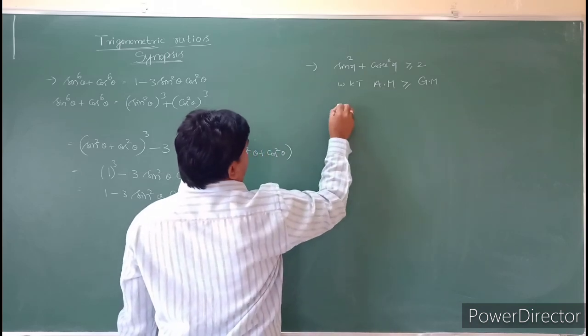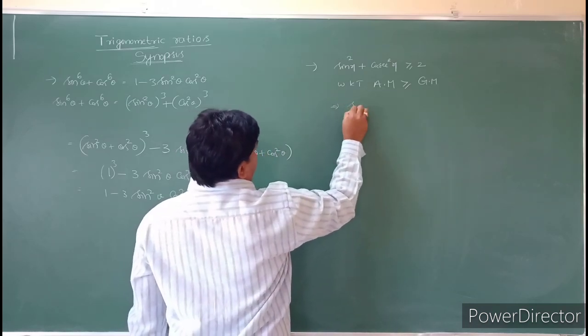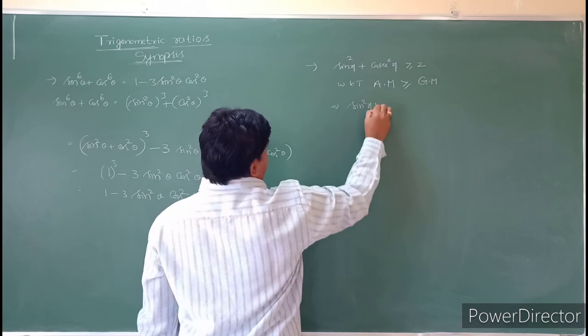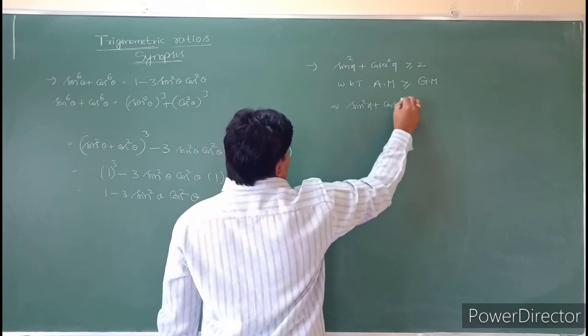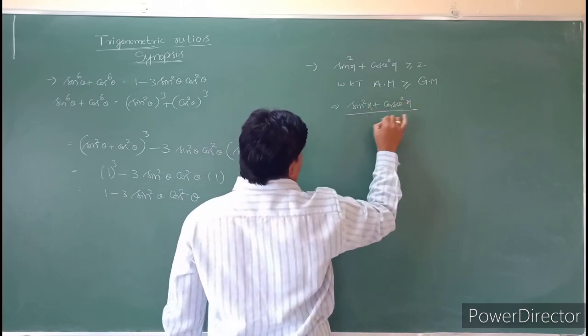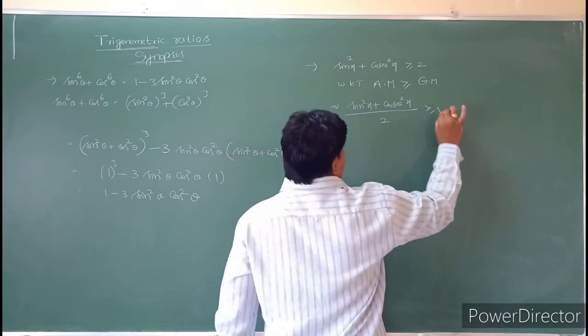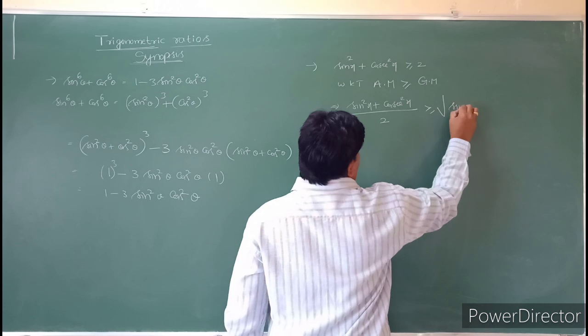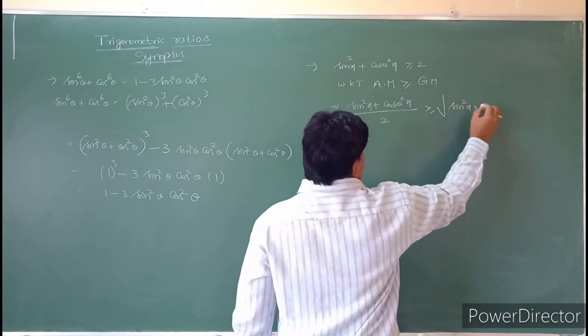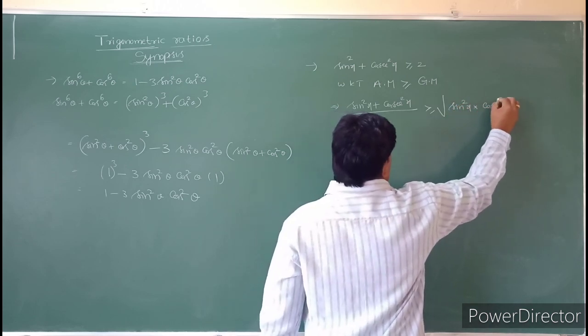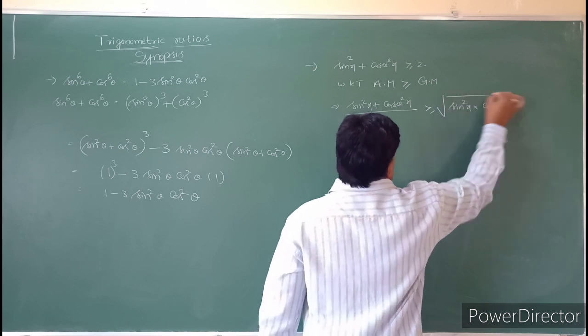What is the arithmetic mean? That is nothing but (sin square x plus cosecant square x) whole by 2 is greater than or equal to the geometric mean. What is the geometric mean? Square root of AB, which is sine square x into cosecant square x.